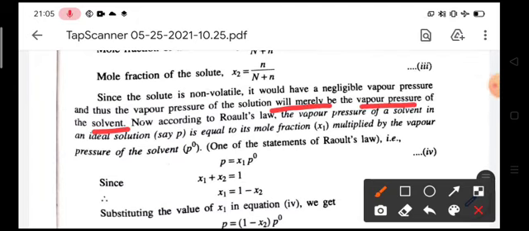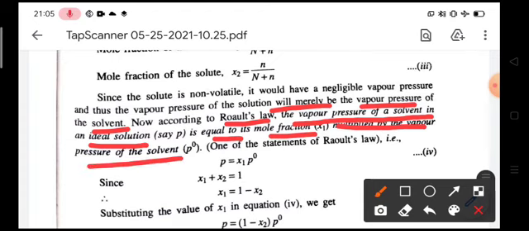Now according to Raoult's law, the vapor pressure of a solvent in an ideal solution is equal to its mole fraction multiplied by the vapor pressure of the pure solvent.